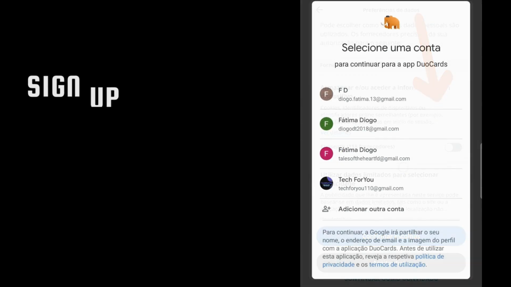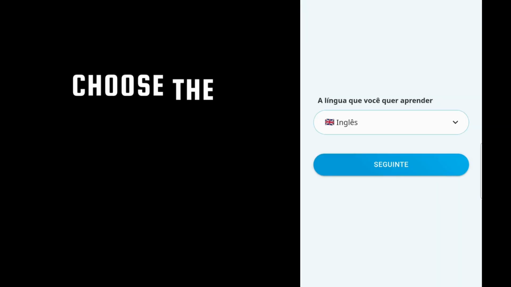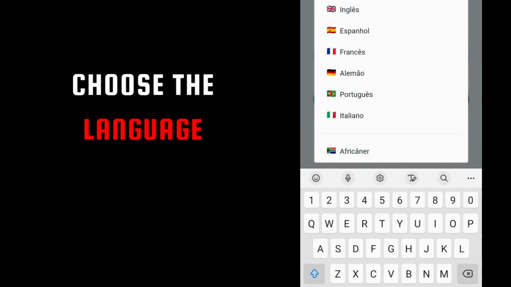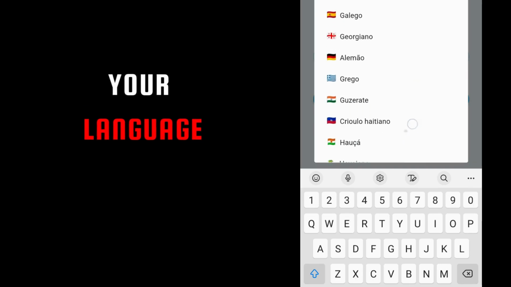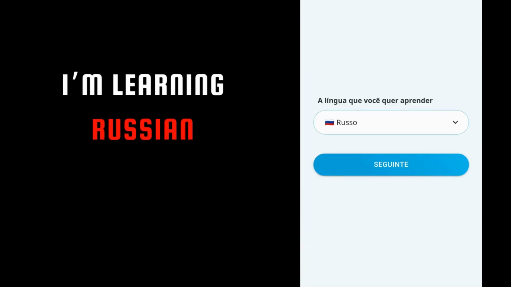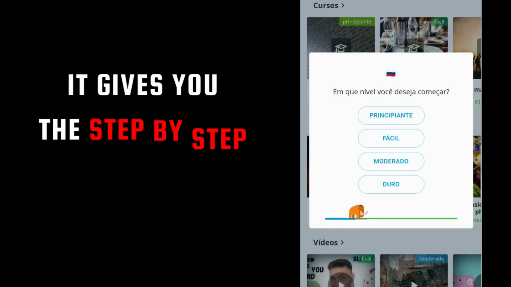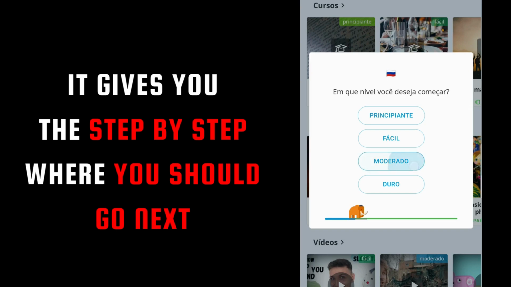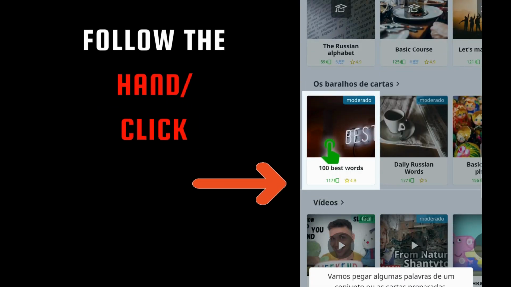Sign up with your Google account, really easy. Choose the language you want to learn. Choose your language. I'll go with Russian. Let's keep premium. This app is really good because it shows you the step-by-step where you should go, what you should do. Just follow the hand.